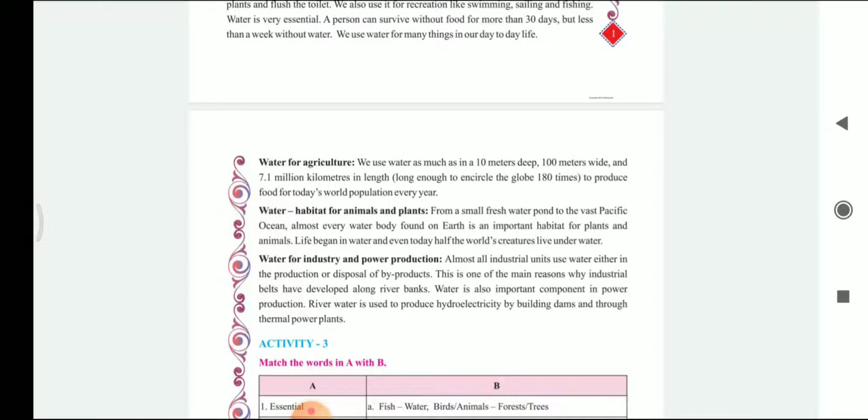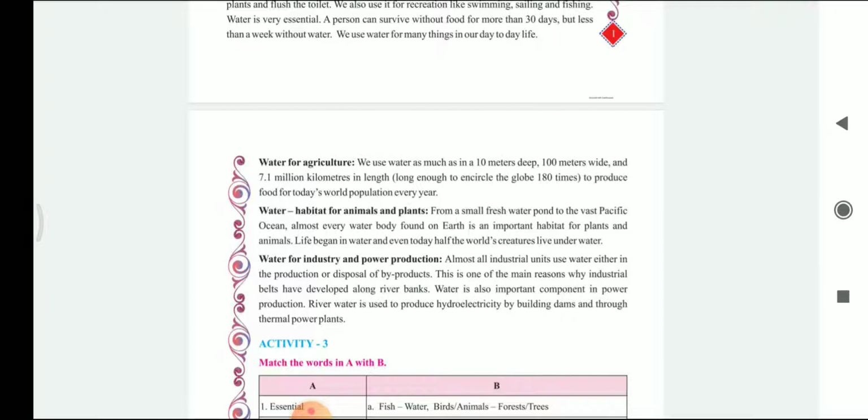Now let's see what is agriculture. What is the use of water for agriculture? We use water as much as 10 meters deep, 100 meters wide and 7.1 million kilometers in length, long enough to encircle the globe 180 times, to produce food for today's world population every year.